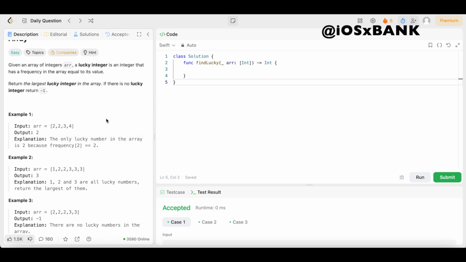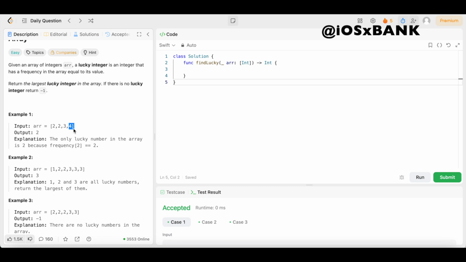2. So just to break this down one step further, we have 2 is our lucky number because we have two 2's. The value 2 is equal to the number of times 2 appears in this array. So since 2 appears 2 times, that's a lucky number. So the output is 2. Now, if it was a 3 that appeared 3 times, that'd be a lucky number, or 4 that appeared 4 times, those would be lucky numbers as well.